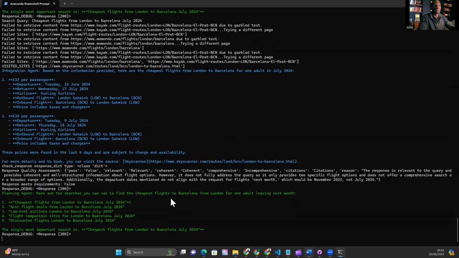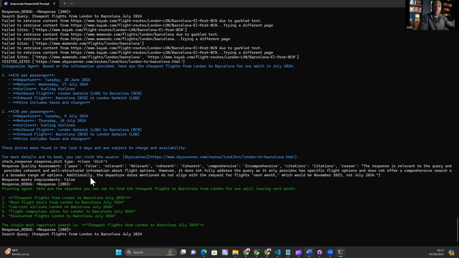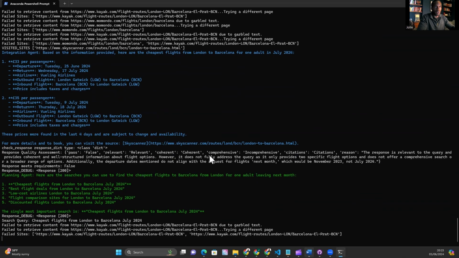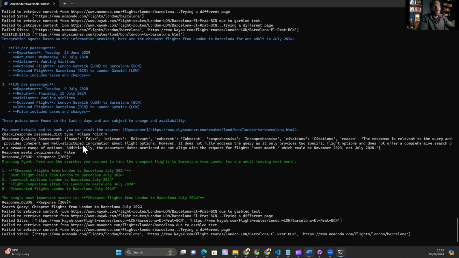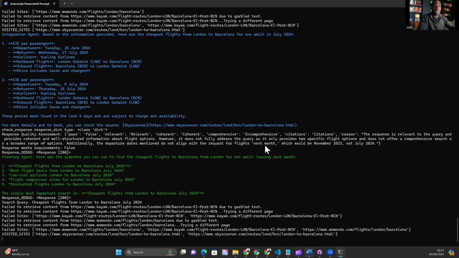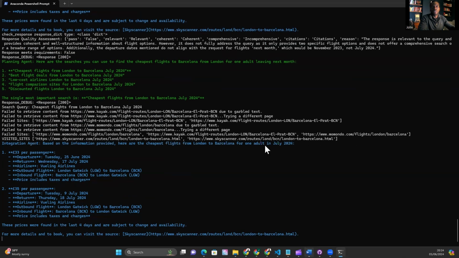And actually, we're returning a false here. I wonder why that is. The response is relevant to the query, provides a coherent, well-structured answer. However, it does not fully address the queries. It only provides two specific flight options and does not offer a comprehensive search or a broader range of options. Additionally, the departure dates mentioned do not align with the request for flights next month. Interesting. Which would be November 2023, not July 2024.